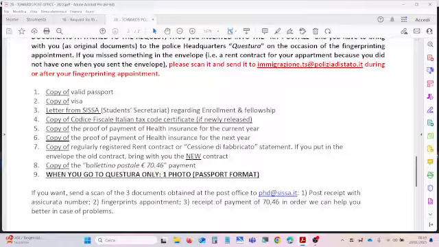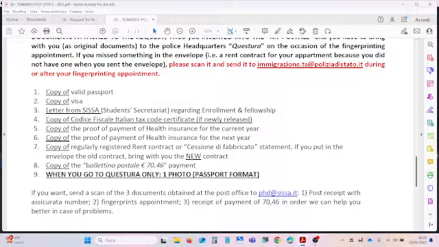So, a declaration that you live in an accommodation. If you just arrived in Italy and you don't have any rent contract or any cessione fabbricato, remember that when you have it, you have to send it to the police, or bring it with you when you go to the fingerprints appointment.